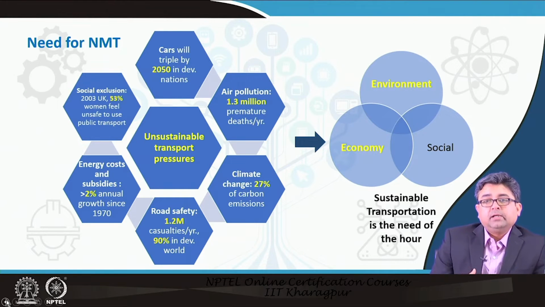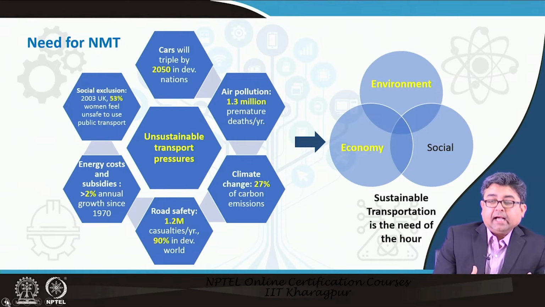So, who are we building these transportation systems for? Many a times we see that women do not feel safe in our public transportation systems. The lower income groups are often excluded from our transportation systems planning. For example, even the metros, which are considered mass transportation systems, the lower income groups often do not avail of metro systems because they feel it is not for them. So, there is always a social exclusion in the transportation systems. All these elements together make the current urban transportation scenario very unsustainable.